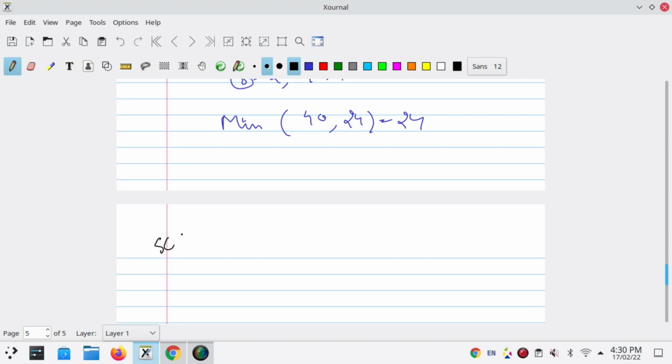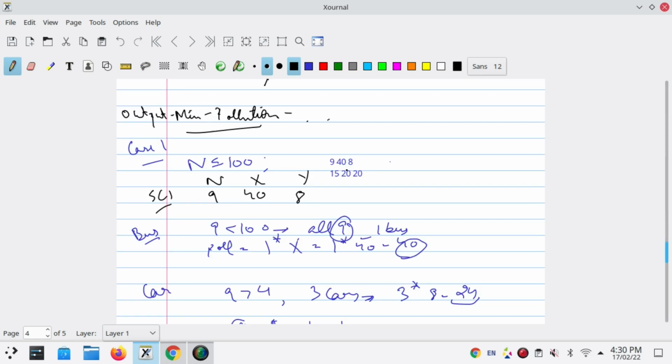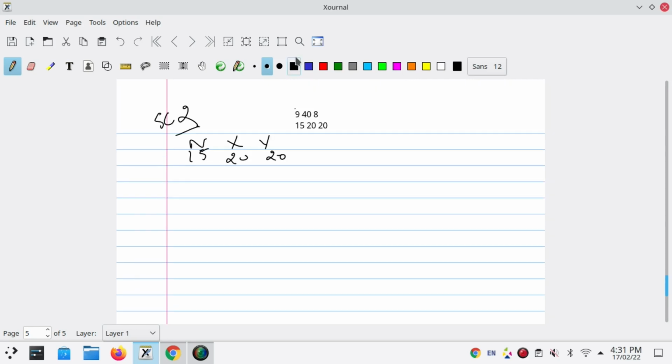Let's try to understand sample case 2. Again we have n, x and y, where n is 15, x is 20 and y is 20. Now we will check. We know that 15 is less than the bus capacity of 100. We have to check this because if it is so, then we need only one bus.